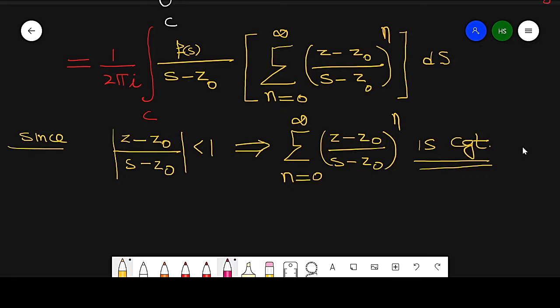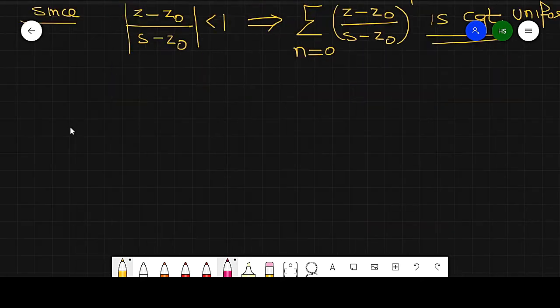If it converges uniformly, we can interchange this integration and summation, or we can say that the summation can be taken outside.